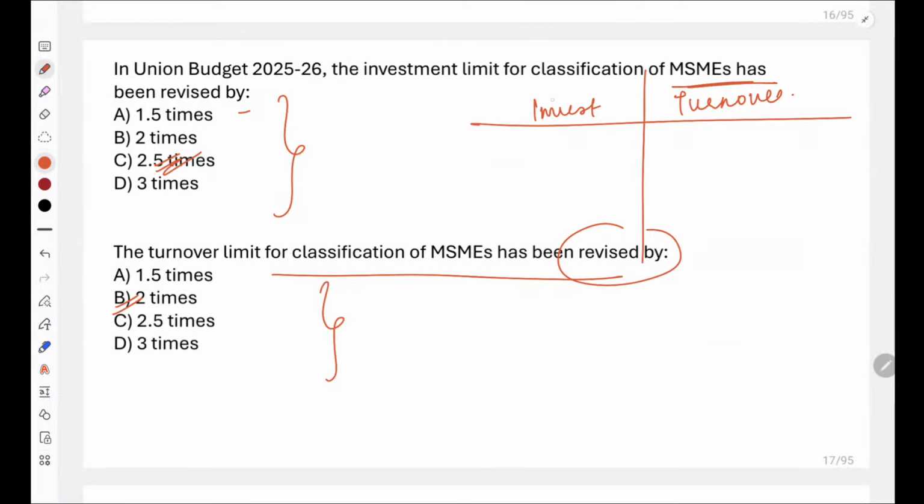Also, please tell me now what are the new investment and turnover limits for MSME industries? Please let me know what the new investment and turnover limits are in the MSME classification. Very good, Sagar. I have an answer with me. So it is 2.5, 25, 125 and here it is 10, 100 and 500. Right? So please remember these are the new investment and turnover limits.